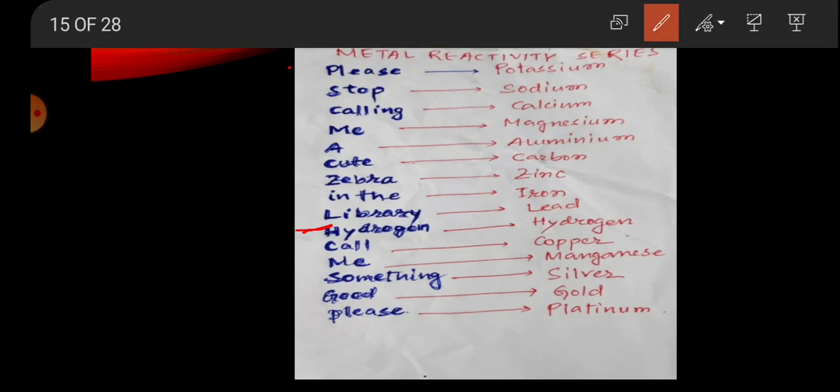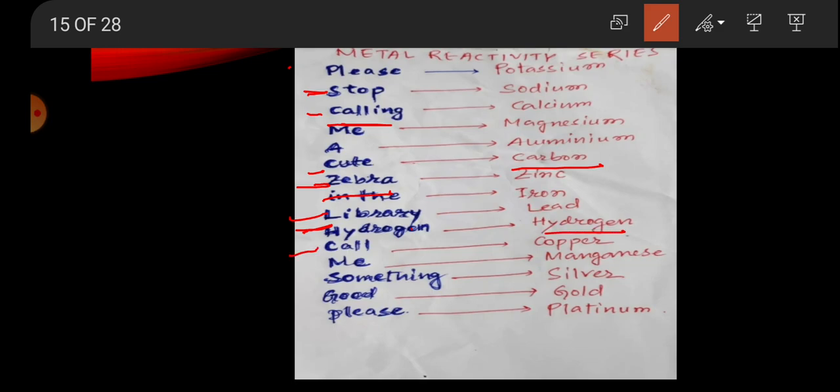It can be divided into three categories. First is highly reactive, second is moderately reactive, third is low reactivity. So the learning way is: please stop calling me a cute zebra. P is potassium. Stop, S, sodium. Calling, C, calcium. Me, M, magnesium. A, aluminium. C, carbon. Zebra, from zinc. In, the iron. L for lead, hydrogen as it is.